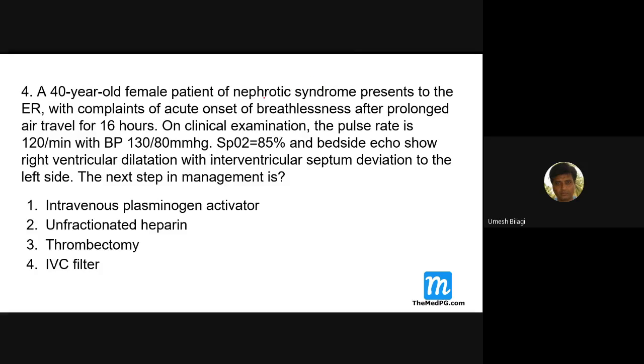A 40-year-old female patient with nephrotic syndrome presents to the ER with acute onset of breathlessness after prolonged air travel of 16 hours. On clinical examination, the pulse rate is very high, 120. BP is okay, that means it is a normal pressure. Normal tension pulmonary embolism, but saturation is down. There is hypoxia. Submassive, something like submassive.